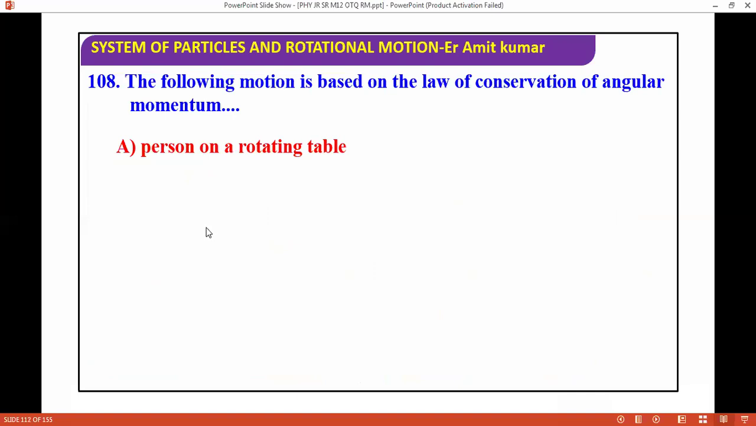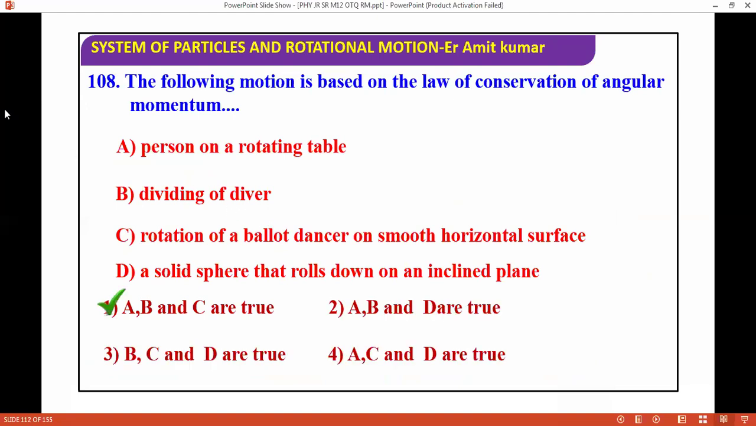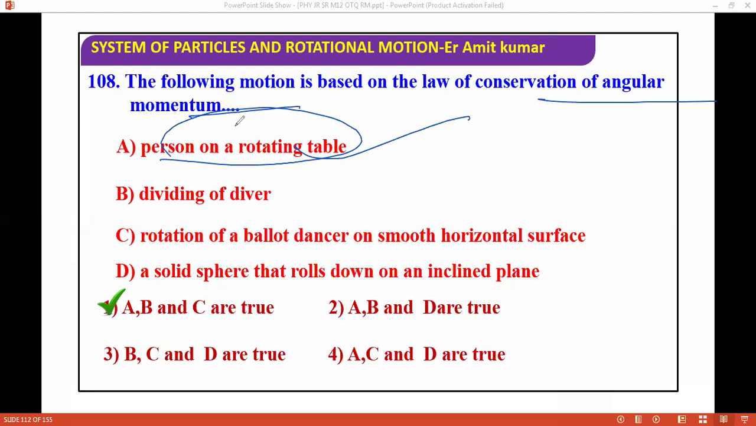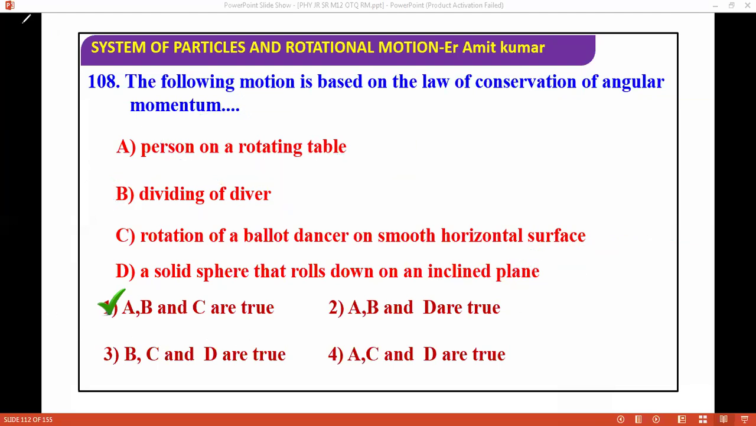The following motions are based on the law of conservation of angular momentum. Basically here, a person on a rotating table, this is conservation of angular momentum, no problem. This is the law of conservation of angular momentum. Then the diver, this is also conservation of angular momentum. Rotation of a balloon, a solid sphere that rolls down an inclined surface, no, here no. So you can go with first, second, and third. Okay. Next question, I'm moving ahead.